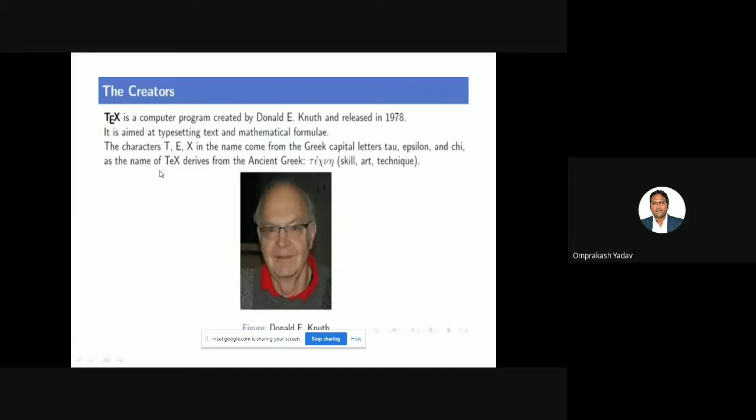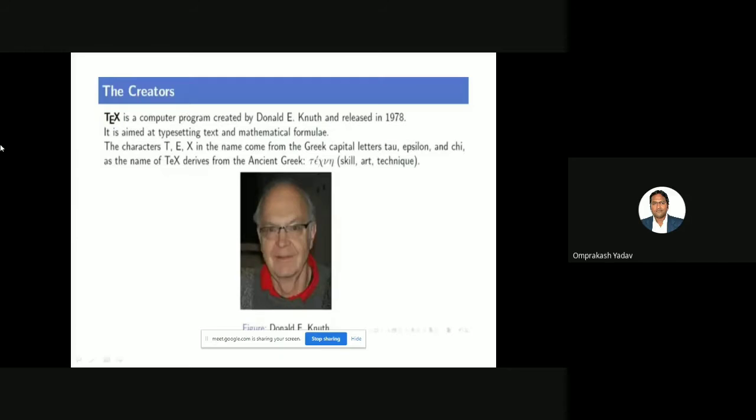Who was the creator? The creator was Donald E. Knuth. He released it in 1978, but he created TeX. TeX was a program created by Donald Knuth, aimed at typesetting text and mathematical formulae. His basic aim was to typeset the text the way he wanted, and to enter mathematical formulas in the documents. For that purpose he created TeX, which later became the base of LaTeX.